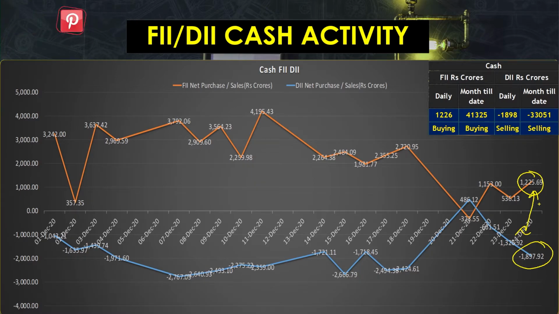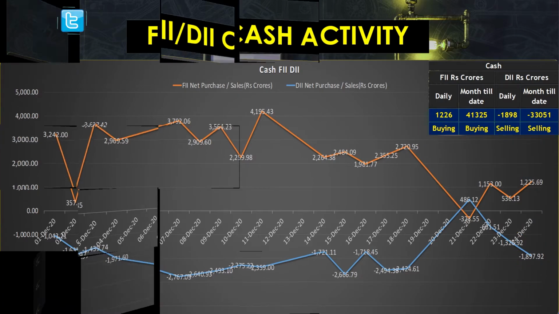Why are they not moving the market? That I am also thinking. Maybe they are trying to take a reversal in the upcoming days, or maybe they are selling some stocks. That might be possible. That's why DIIs sold more than what FIIs could buy, still the market has moved up, and it is a very interesting phenomenon. And if you see the FIIs, month till date they are buying. Today also they were buying. And if you see the DIIs, they are continuously selling. Today also they were selling.